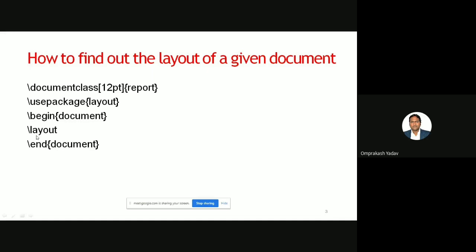In the begin document and end document, I have simply written layout. So this will display the basic layout of the report. If you are taking article, this layout command will display the basic structure of the article. If you write book, then it will display the basic structure of the book. So by this command, let's view directly in the software what the structure is.